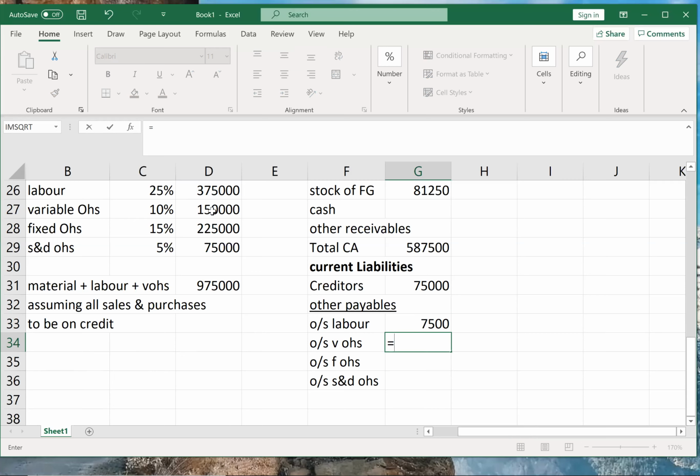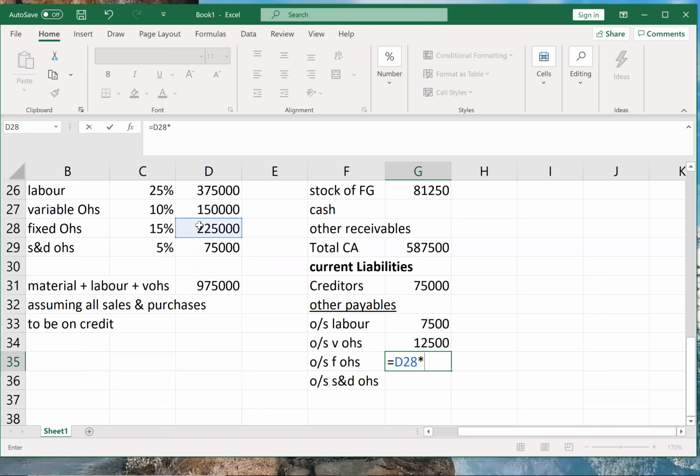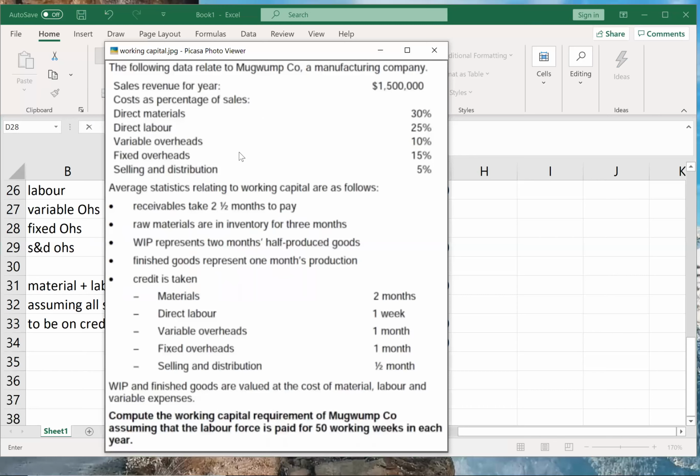Variable overheads will be variable overheads into period. That is 1 month, so into 1 by 12. Fixed overheads will be fixed overheads into period. Fixed overheads is again 1 month, and S&D is half month.